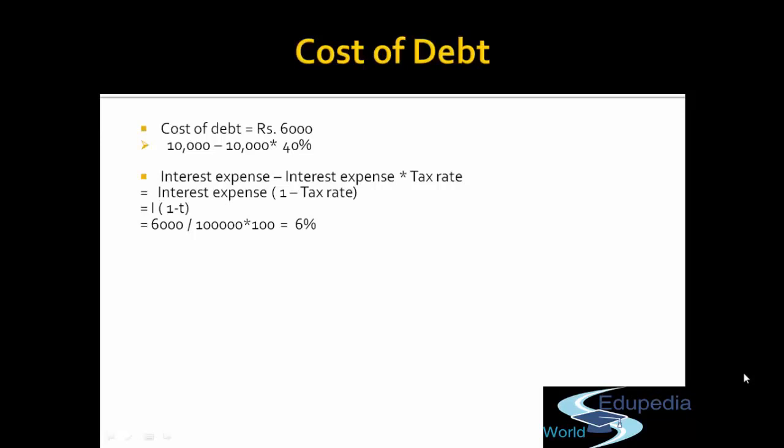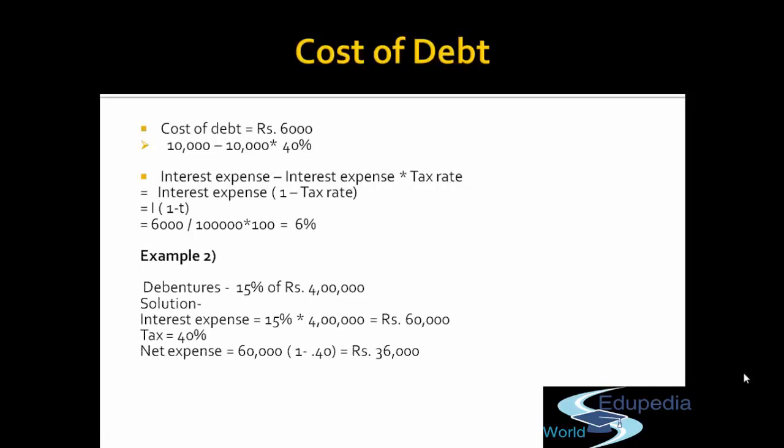Let's understand it better with the help of one more example. The company has 15% debentures of rupees 4 lakh. So the interest expense will be 60,000. Tax is 40%, so the net expense will be 36,000. In order to compute the cost of debt, 36,000 is the expense on rupees 4 lakh. So for 100 it is 9%. So for 15% debentures of rupees 4 lakh, the cost of debt to the company is 9%. And this is how we compute the cost of debt.